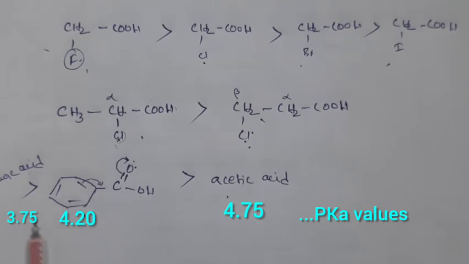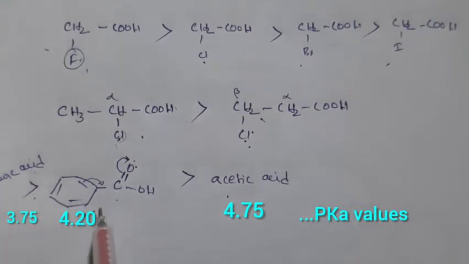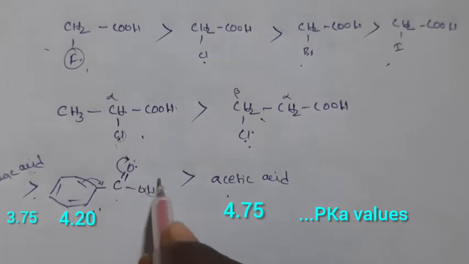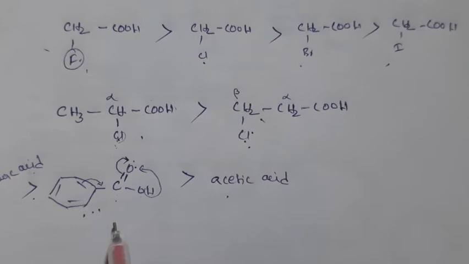Benzoic acid is somewhat more acidic than acetic acid, and benzoic acid is somewhat less acidic than formic acid, right? So if you compare formic acid, benzoic acid, acetic acid acidic strengths, benzoic acid is more acidic than acetic acid, right? So this is the acidic strength of carboxylic acids.